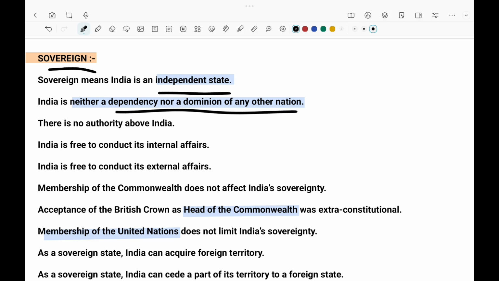Sovereign means the independence and the acceptance of complete freedom. And of course, we are the head of the Commonwealth, and we also have membership in the United Nations. But this will never limit our Indian sovereignty.